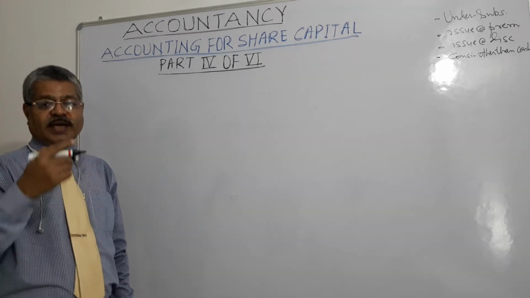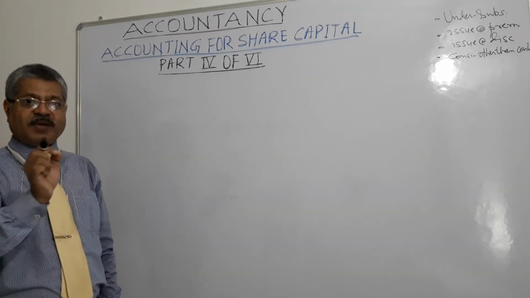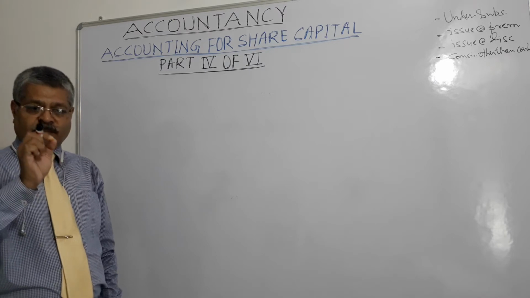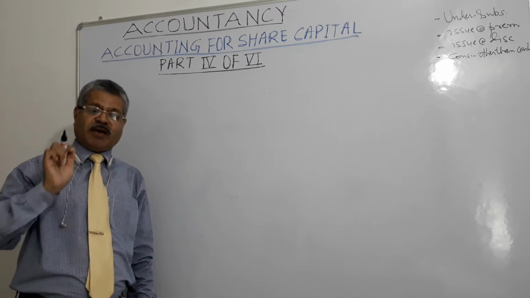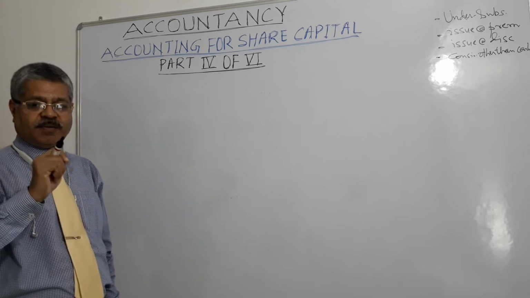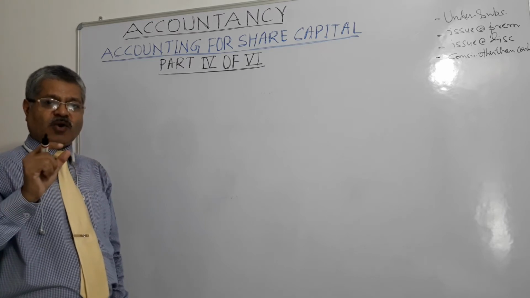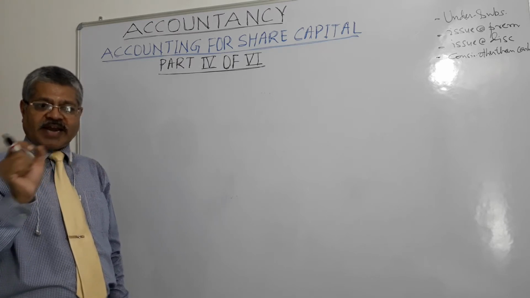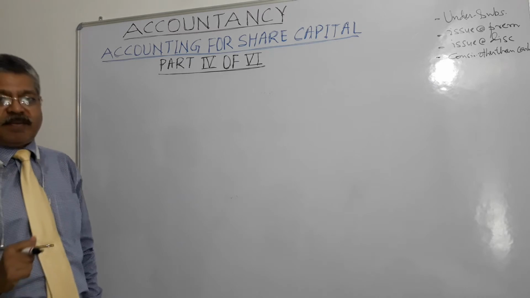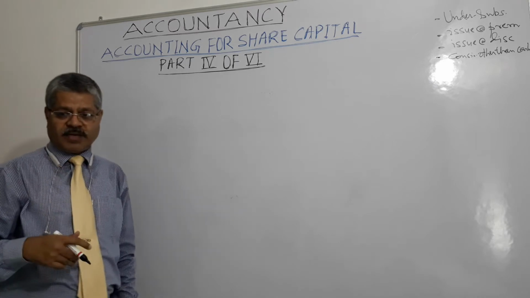Amount due on allotment of shares at rupees this per share including premium, 105, right?